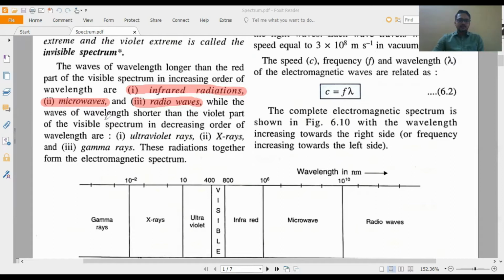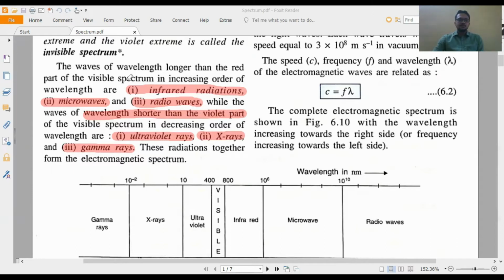And the wavelength shorter than violet. Violet has the shortest wavelength among all the colors in visible spectrum. So wavelengths shorter than violet are ultraviolet ray, second one X-ray, and third one gamma ray. So these are the 6.